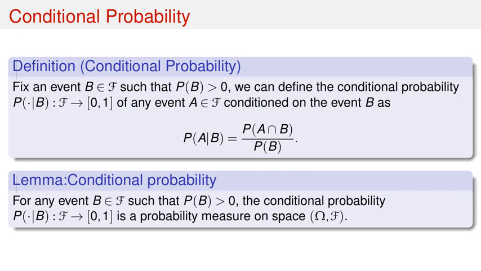We have a lemma stating that this conditional probability is itself a valid probability measure. For any event B in script F with P(B) greater than 0, the function P(· given B) mapping from script F to the closed interval from 0 to 1 is a probability measure on the space omega, script F.